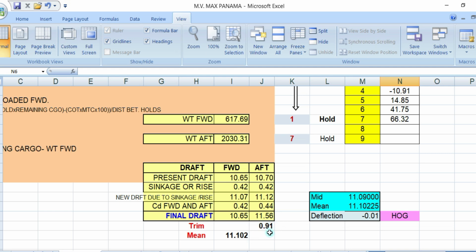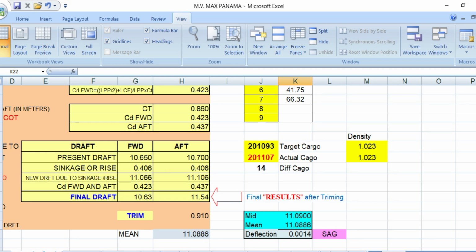You have a trim of 0.91 and your mean draft will be 11.10, and you will still have a sag of 1 centimeter. Okay, so we go to the other one. So with a trim of 91, your forward draft will be 10.63 and your aft draft will be 11.54 and your mean draft is 11.08, and you will have a zero deflection.